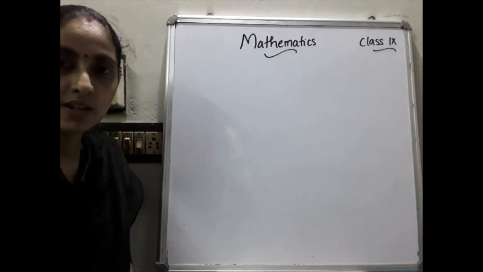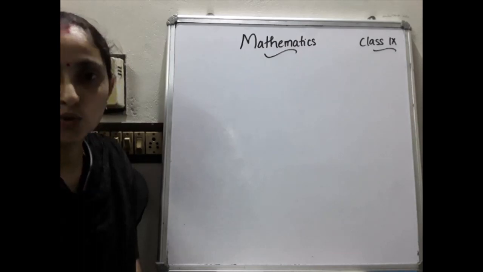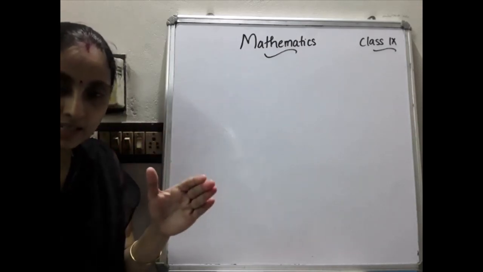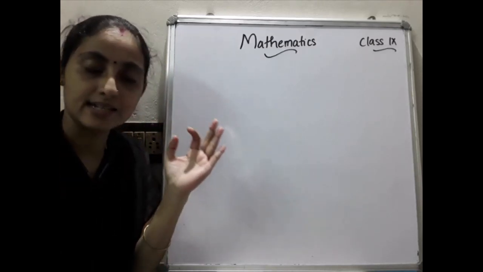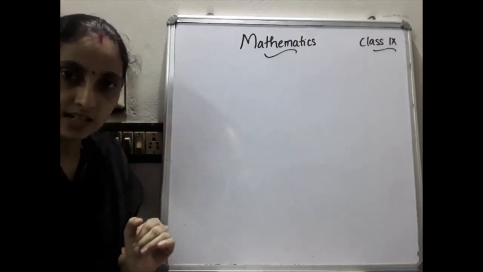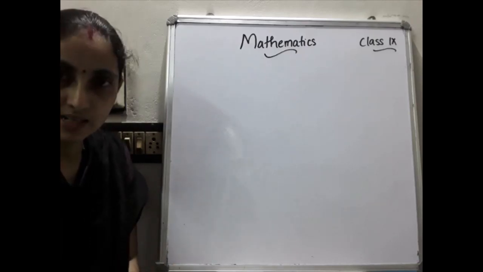Then whatever the given condition is, the base angle is there and the sum of the other two sides is given. One base, the base angle, and the sum of the other two sides. If these conditions are there, how will you construct a triangle? That we already discussed in the previous class.